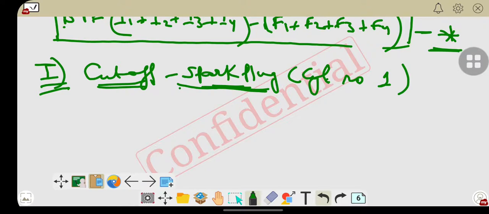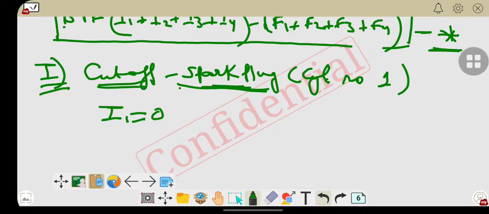Now when cylinder number 1 is cut off, its indicated power, that will be I1, is 0. Why? Because indicated power is only discussed when some amount of energy is developed, that is due to the combustion process. So no combustion takes place, it means the indicated power is also 0.